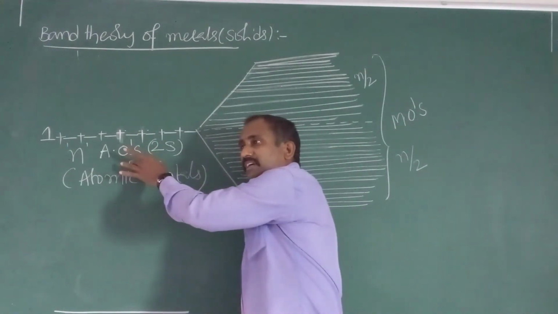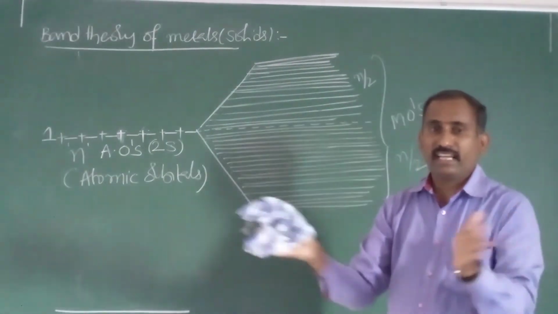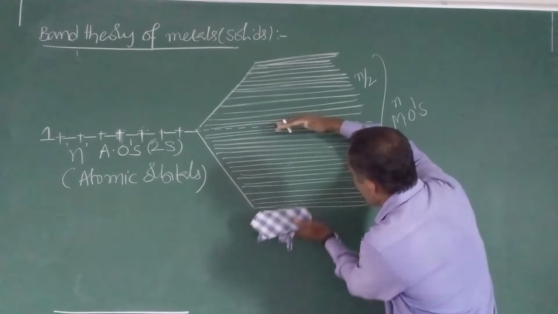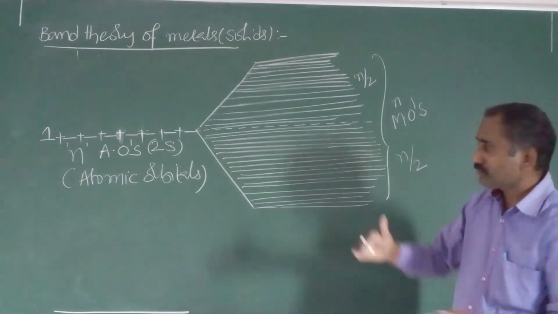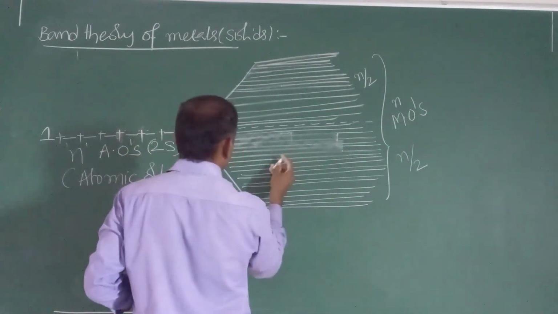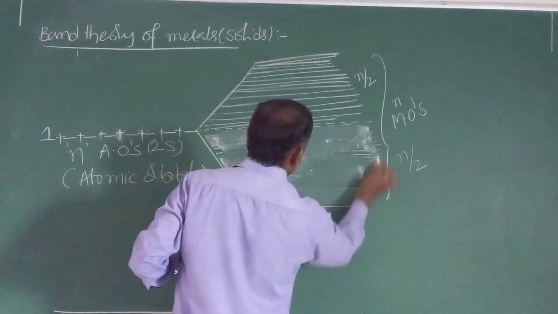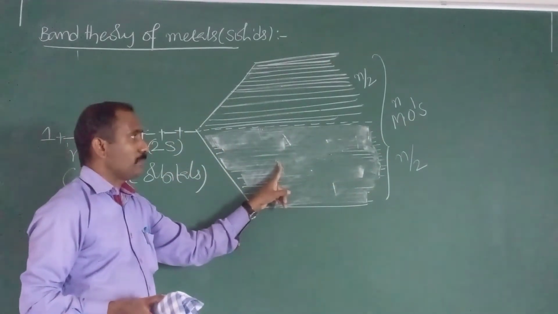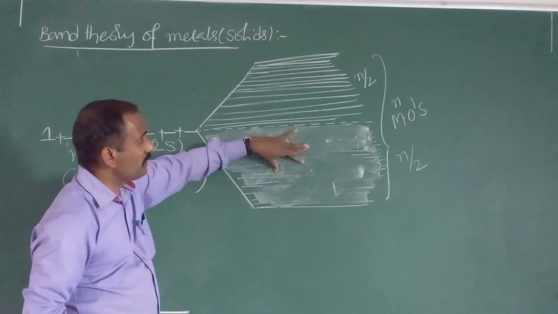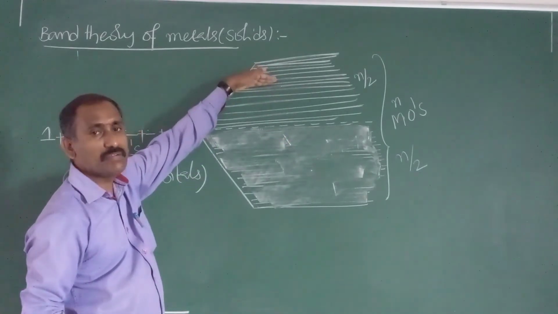Left side atomic orbitals, right side molecular orbitals. The lower ones are bonding molecular orbitals, and the upper ones are anti-bonding molecular orbitals.